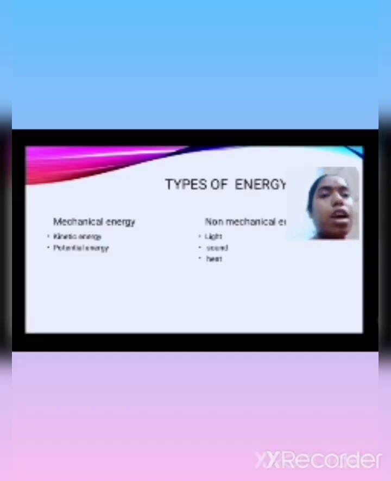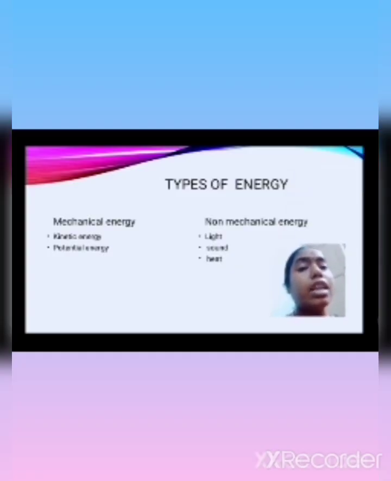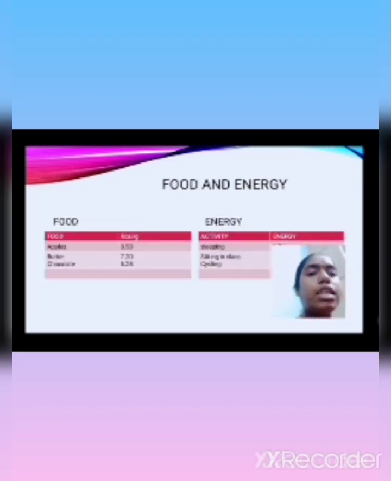There are two types of energy: mechanical energy and non-mechanical energy. Mechanical energy includes kinetic and potential energy. The other type is non-mechanical energy, which is divided into light, sound, and heat. Those are the types of energy.